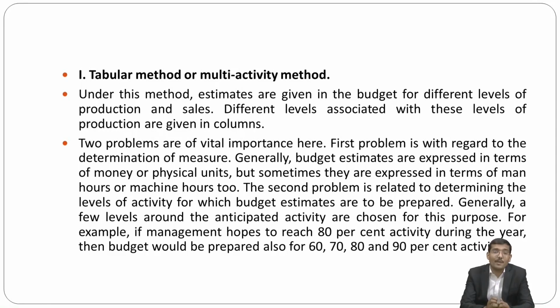The second problem is related to determining the level of activity for which the budget estimates are to be prepared. Generally, a few levels around the anticipated activity are chosen for this purpose. For example, if the management hopes to reach 80% activity during the year, then the budget would also be prepared at 60, 70, 80 and 90% activity.